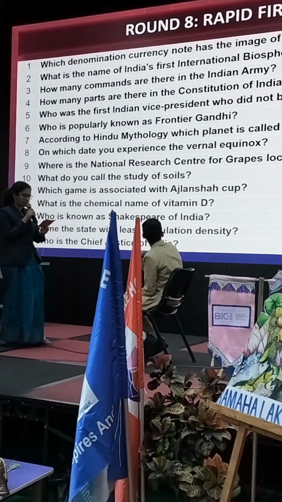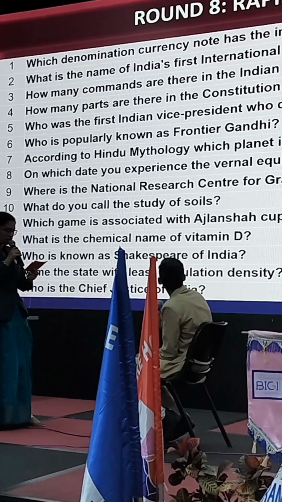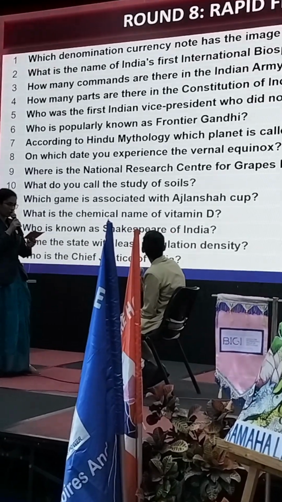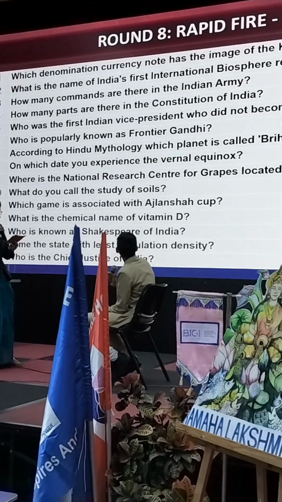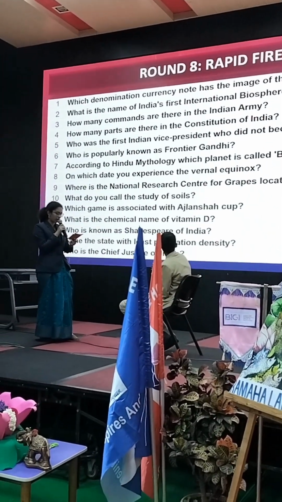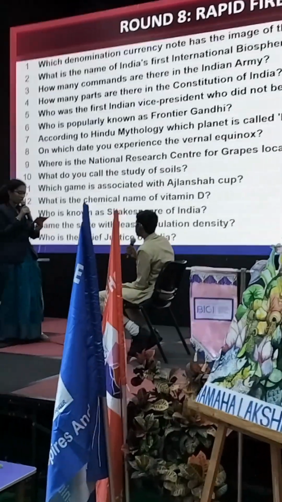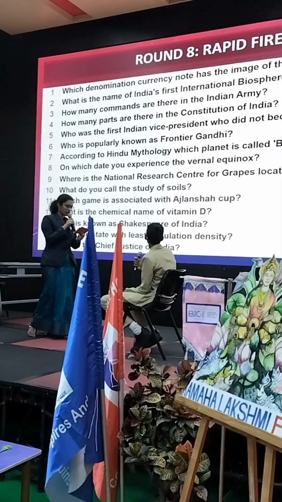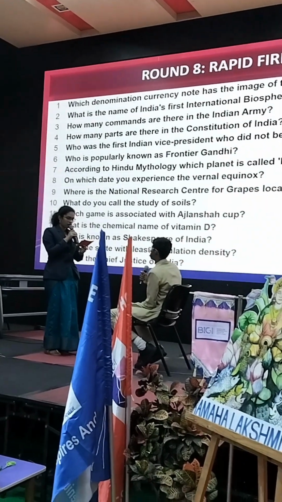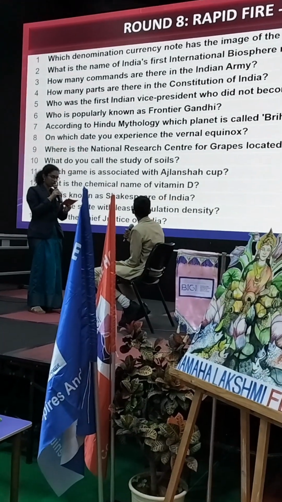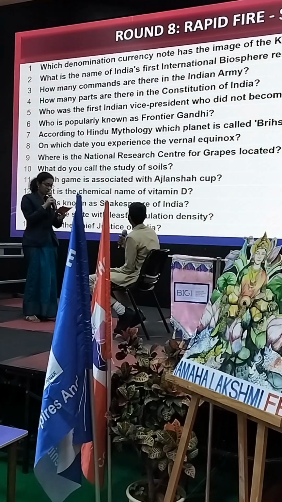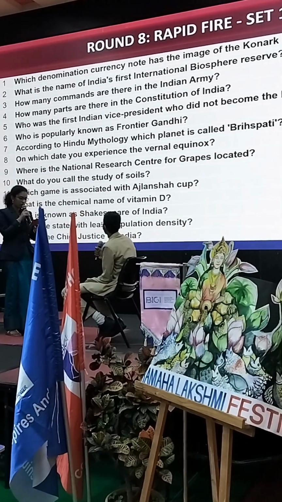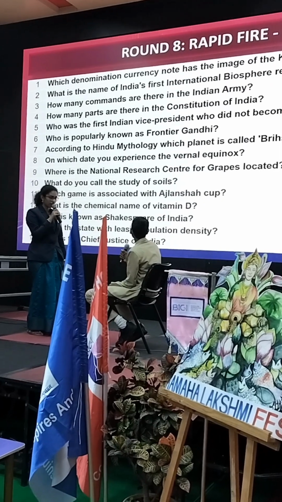Where is the National Research Center for Grapes located? What do you call the study of soils? Which game is associated with Ajlan Shah Cup? Hockey. What is the chemical name of vitamin D? Who is known as Shakespeare of India? Rabindranath Tagore. Name the state with least population density. Goa. Who is the Chief Justice of India?